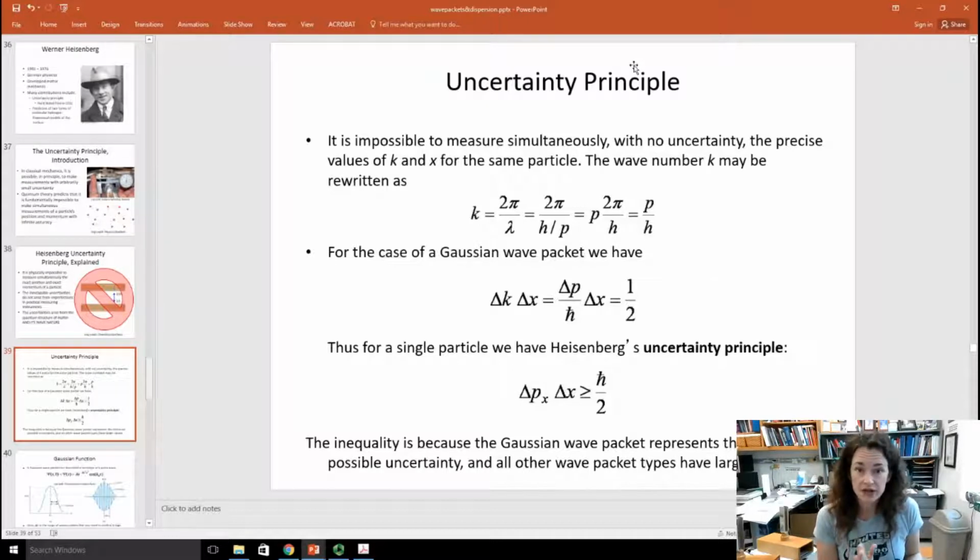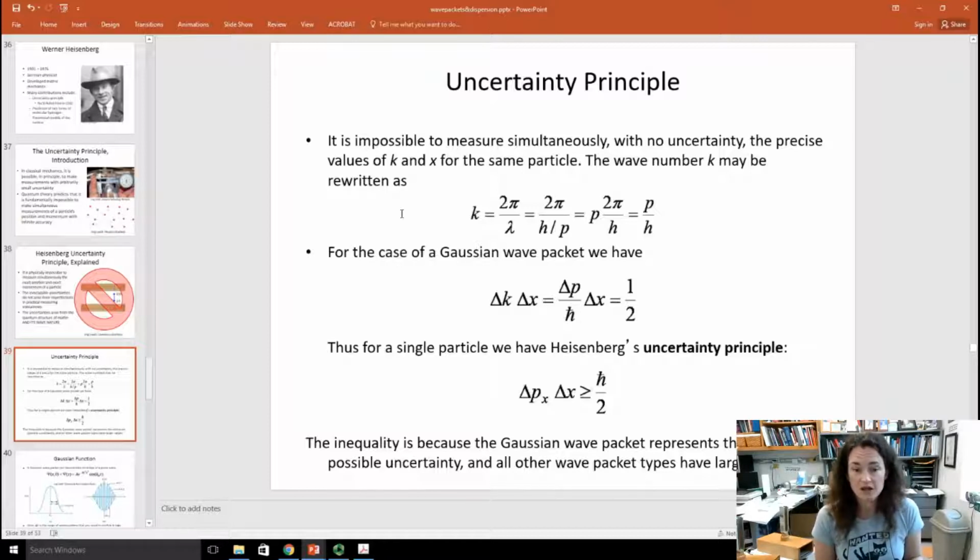Remember that our wave number, k, is 2 pi over lambda, and lambda is h over p, and so k can be related to p. k is equal to p over h bar. And for the case of a Gaussian wave packet, which is a specially shaped wave packet that I'll talk about in just a second, we have delta k times delta x equals delta p times delta x over h bar, which is equal to 1/2. So, for a single particle, we have Heisenberg's uncertainty principle: delta p times delta x is greater than or equal to h bar over 2. That's the famous uncertainty principle that we've been leading up to all this time.